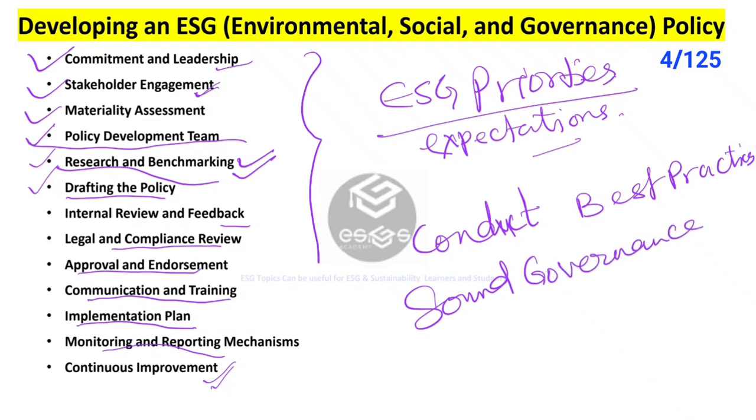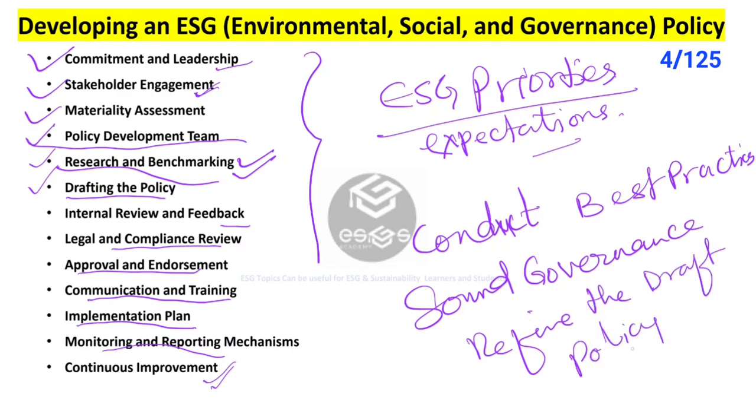Then next comes the internal review and feedback. So for the internal review, circulate the draft ESG policy internally for review and feedback from employees, managers, and other relevant stakeholders, and incorporate that feedback to refine the policy as needed. Refine the draft ESG policy. Okay, how will you refine it? By having the internal review and the feedback mechanism.